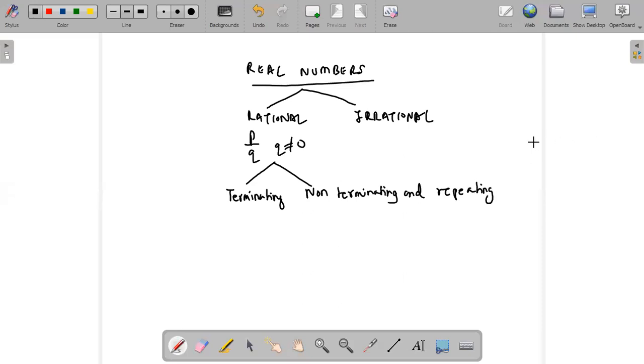Yes, it is non-terminating and repeating. So all rational numbers will either be terminating or non-terminating repeating, right? So this is the base of this chapter, that real numbers are either rational or irrational, and rational numbers are terminating or non-terminating repeating.